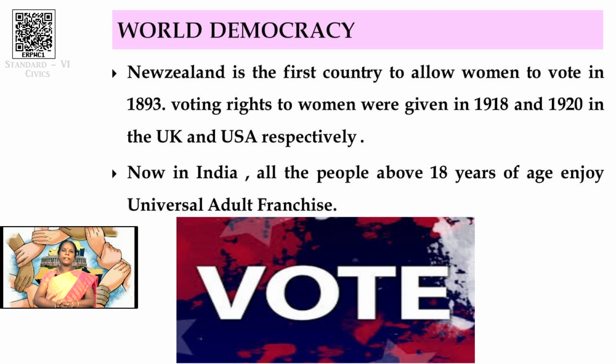In our country India, people who attain the age of 18 enjoy the universal adult franchise. What is the meaning of universal adult franchise? People who attain the age of 18 have the right to vote in the election without any discrimination like caste, color, rich or poor. There is no discrimination at all. This is about world democracy.